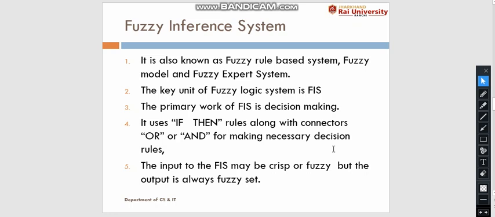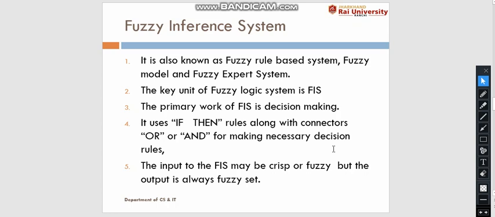Welcome to the second session of today's lecture. We are discussing the fuzzy inference system. It is also known as a fuzzy rule-based system, fuzzy model, and fuzzy expert system. The basic objective of the fuzzy inference system is decision making.